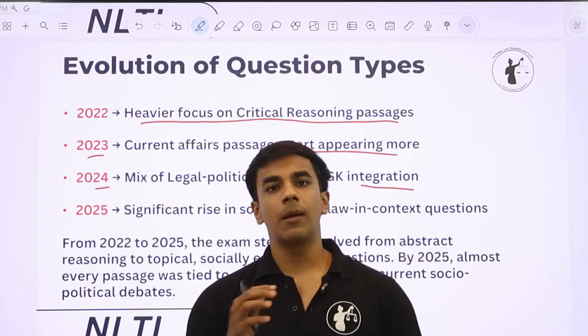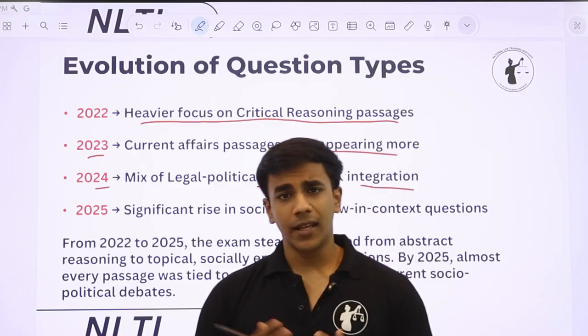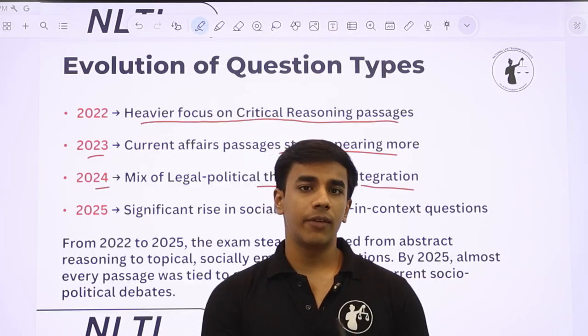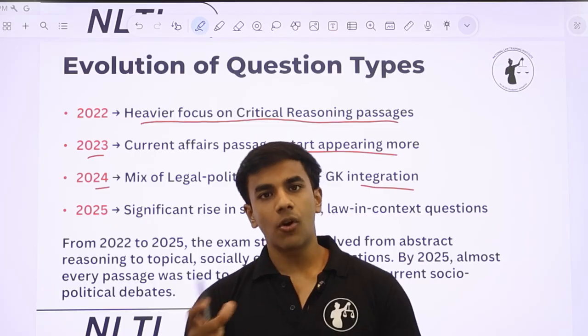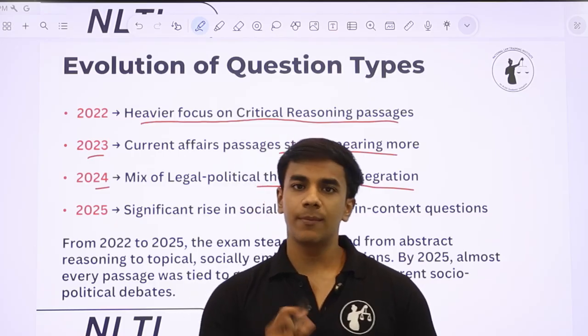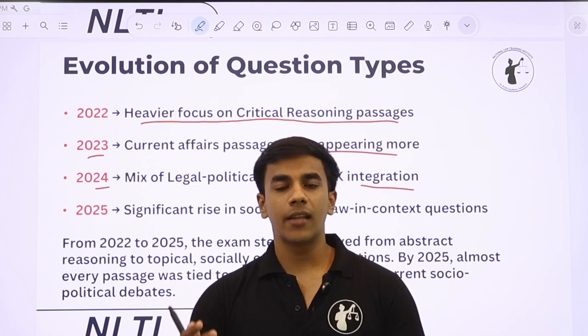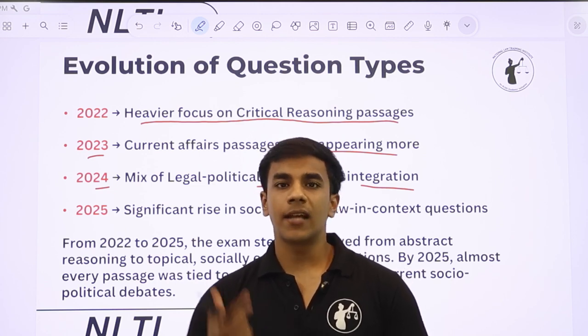And also what happened in that paper was GK को भी ज़्यादा relevance देने लग गए NLSAT के paper में. Like initially we had thought कि 25 marks for GK, 25 for English, 25 for CR. But that was not the case in NLSAT 22-23, जिसमें GK इतनी ज्यादा नहीं आई. But NLSAT 24 में क्या हुआ, GK भी ज्यादा आने लगी और जो passages थे वो भी interdisciplinary होने लग गए. GK ज्यादा क्यों आने लगी?